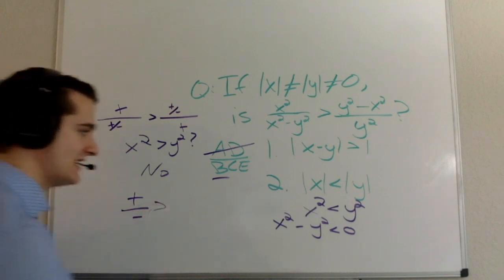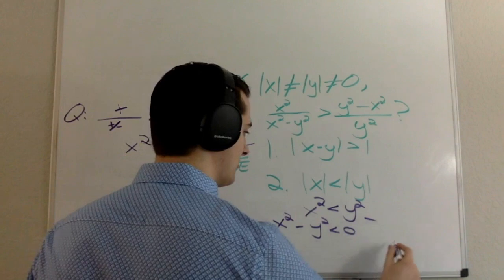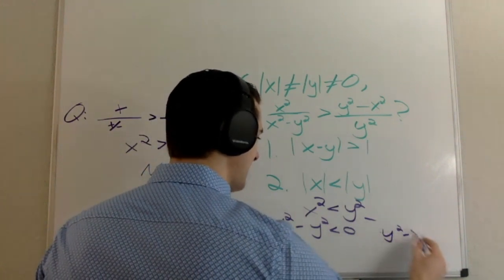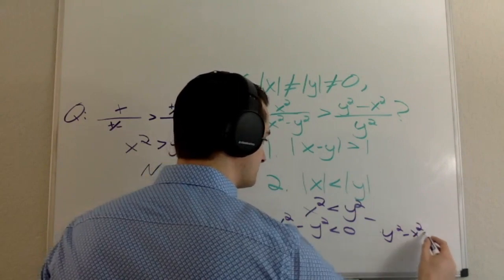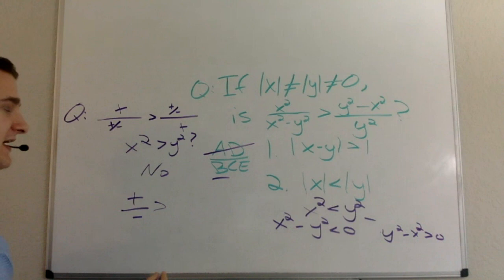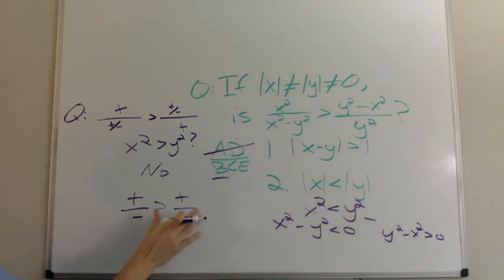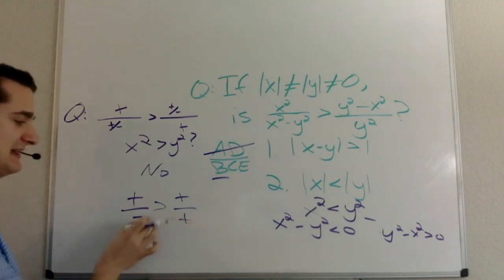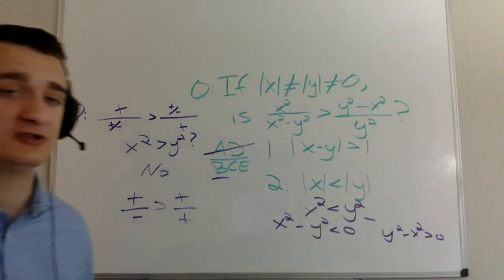On my right-hand side, I could rewrite this another way and say that y squared minus x squared is greater than 0. On the right-hand side, I'm going to have a positive over a positive. So I have a negative on my left-hand side and a positive on my right-hand side. My positive is definitely going to be greater than my negative, so I have an answer to my question here.